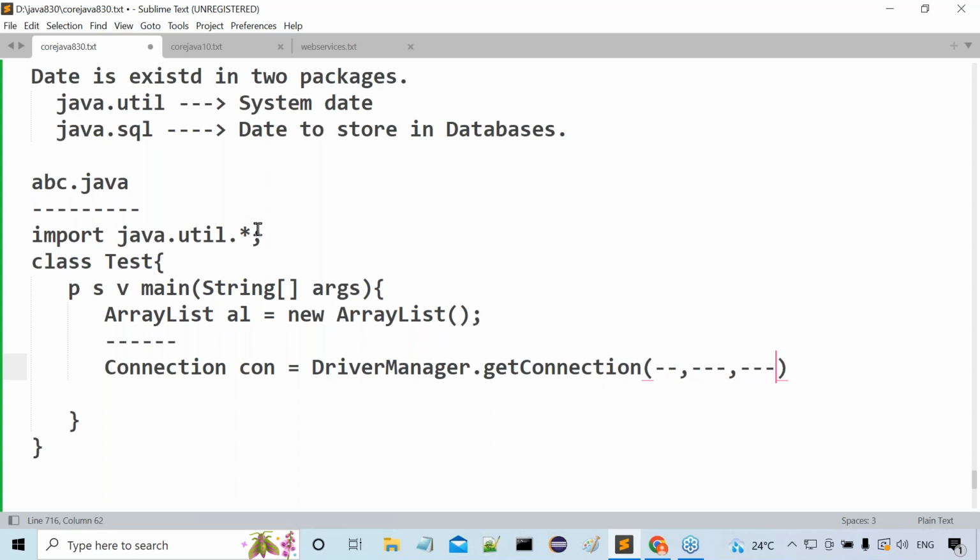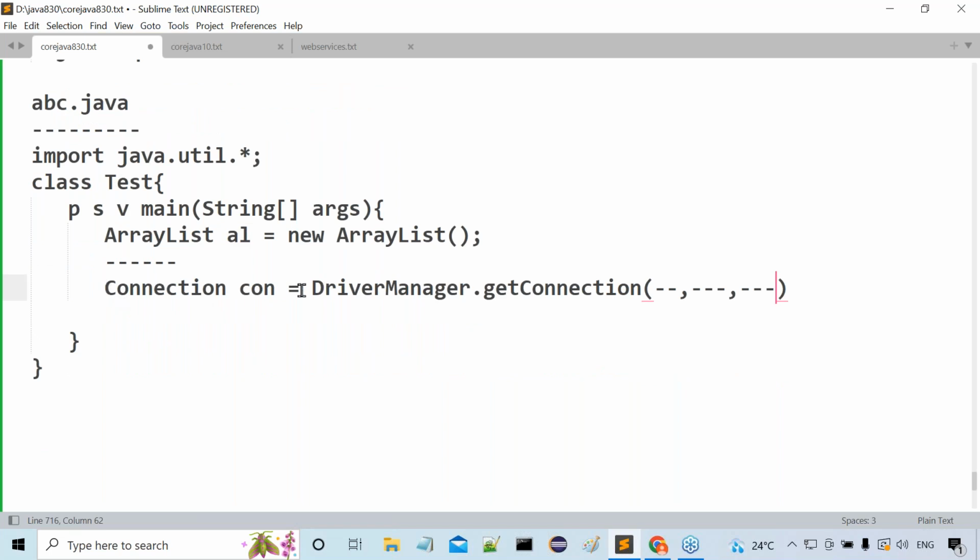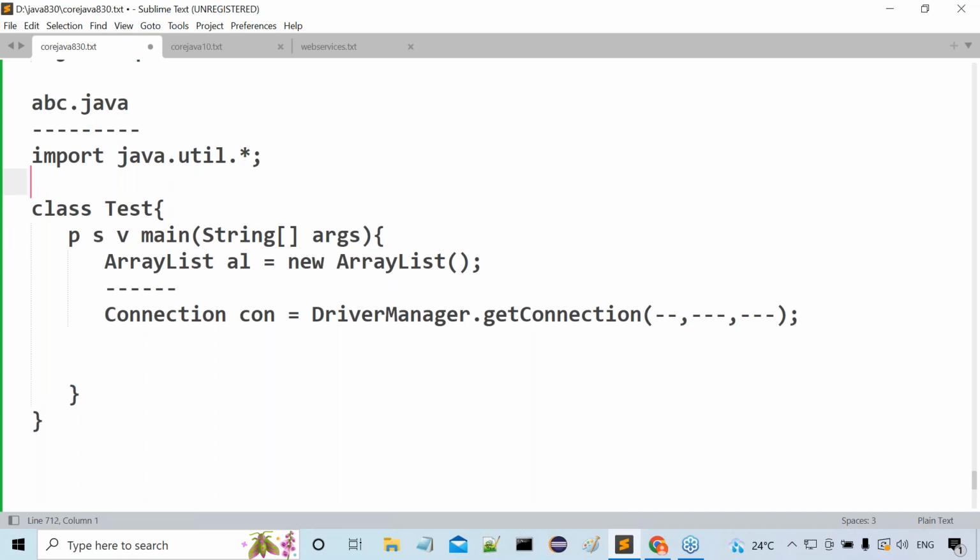Now tell me, Connection is an interface and DriverManager is a class. Both came from the java.sql package. So what do I have to import there, guys? I have to import the java.sql package because of Connection and DriverManager. Import java.sql.star.